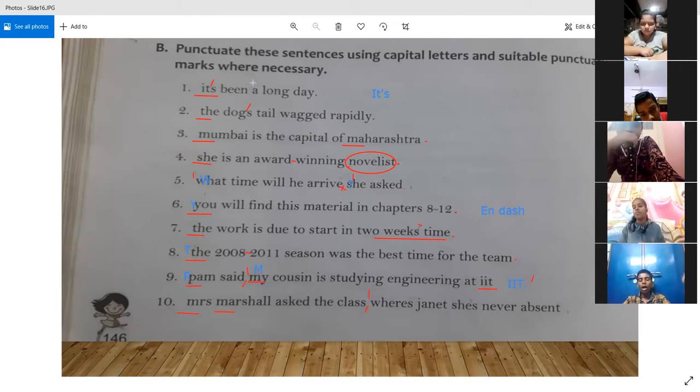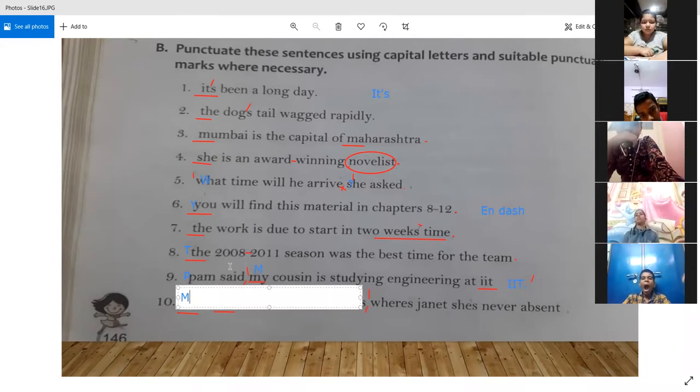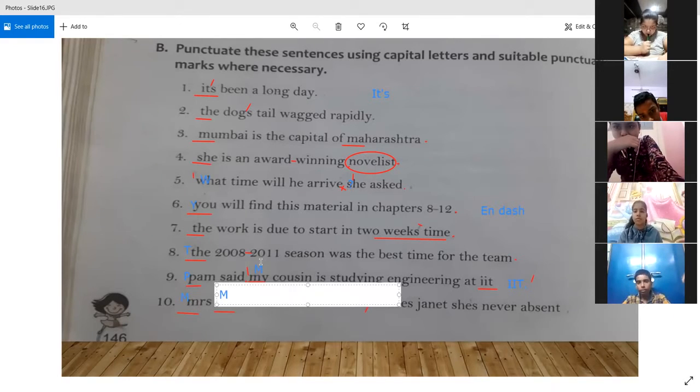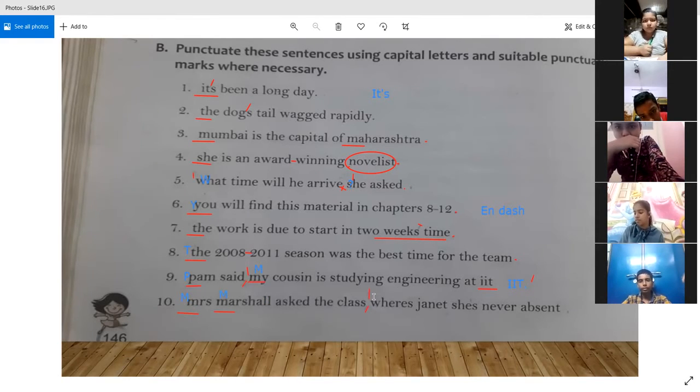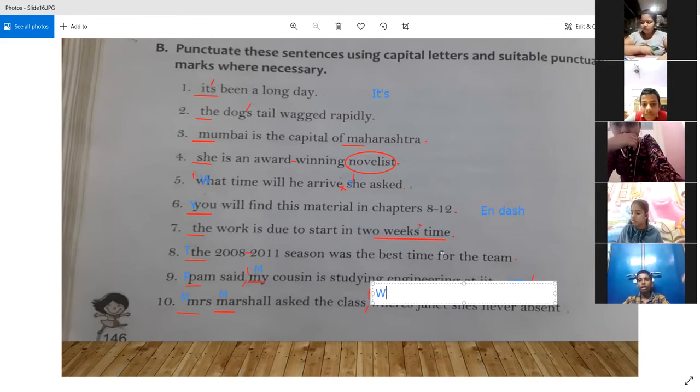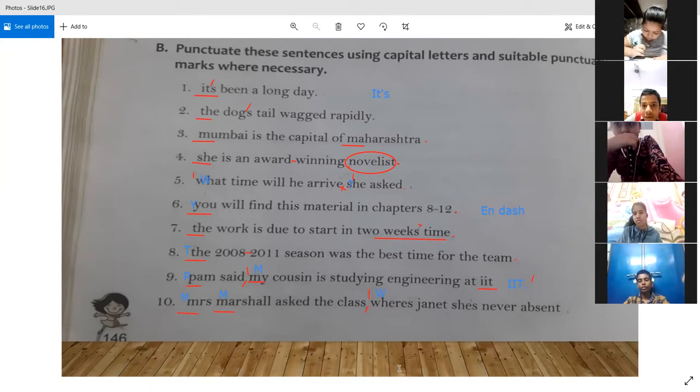All right. First of all, let me write the capital letters. Over here, M is going to be capital. Then again over here, M is going to be in capital. And then W is the first word in the quotation marks, so W is also going to be in capital. Sir, Janet is a name, so J will be capital. Sir, you are missing something. After where there will be an apostrophe, because apostrophe is used in case of contractions also, right?